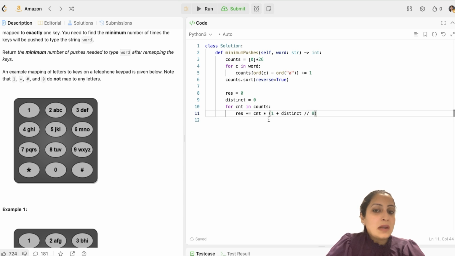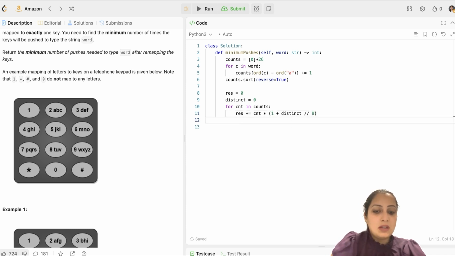Now say suppose my distinct characters is more than 8, say it's 15. So 15 divided by 8 will give me 1. So 1 plus 1 is 2. So that means 2 key presses for every count. That is what we need, right? If say suppose it is more than 16, say it is 17. In that case, distinct divided by 8 would be 2. 1 plus 2 is 3. That means 3 times you are pressing for every count. That's what you want, right?